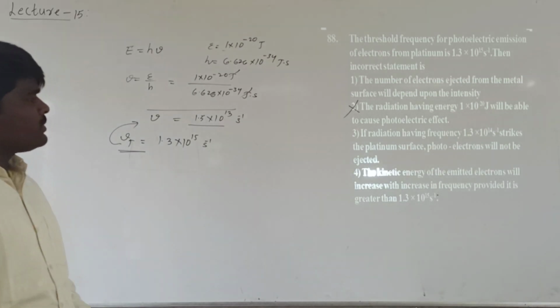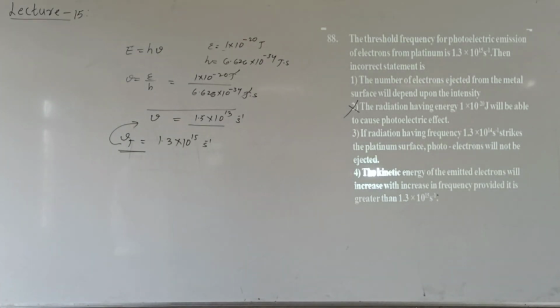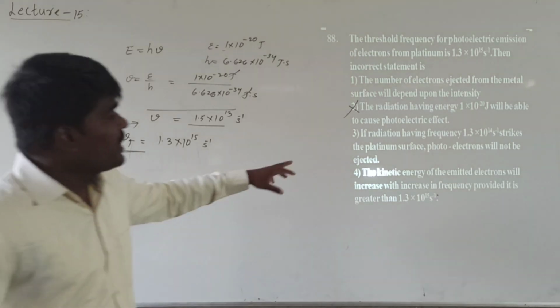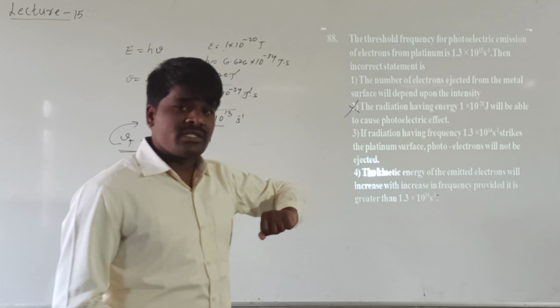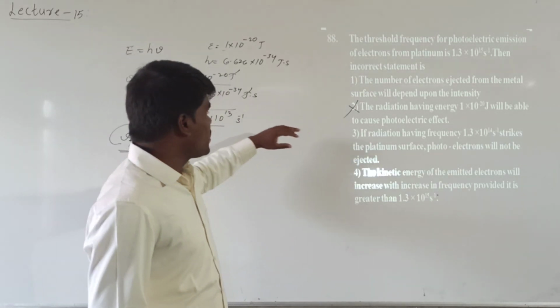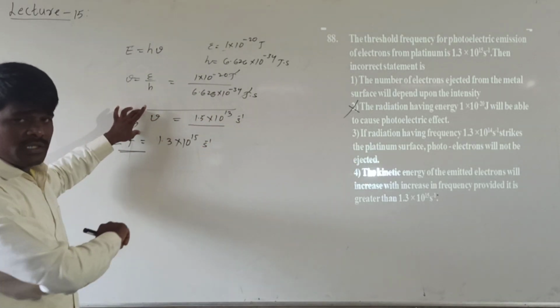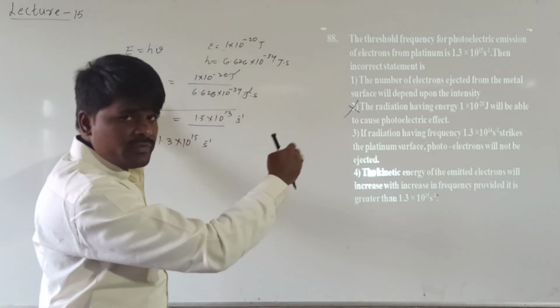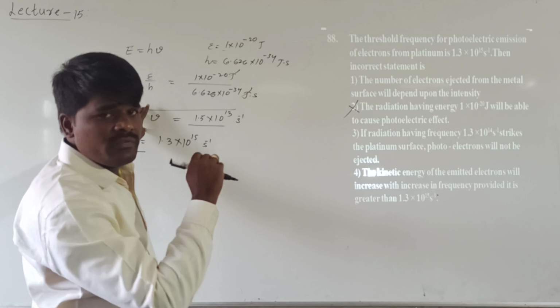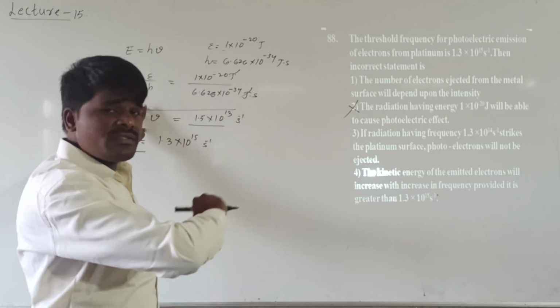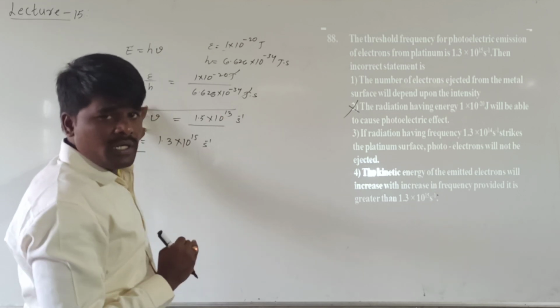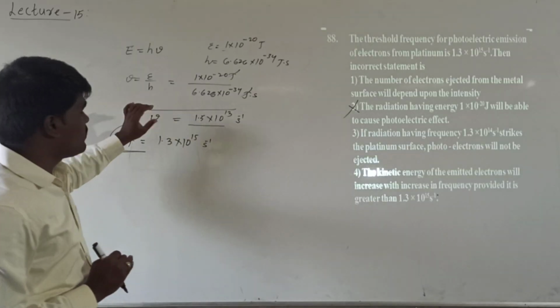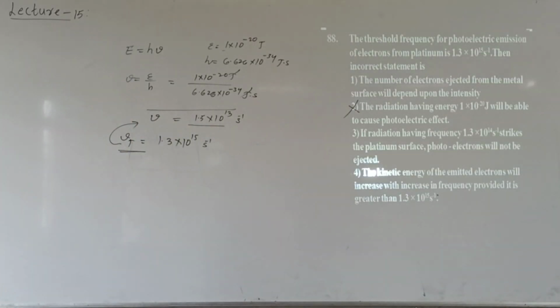So this is how you have to interpret the data and answer this type of questions. He has given the threshold frequency, but he has given the information regarding energy. Using this data, you need to calculate the frequency of that radiation. If the frequency of that radiation is equal to or greater than the threshold frequency, there will be emission of electrons. If the frequency of that radiation is less than the threshold frequency, there will be no emission of electrons. Hope it is clear.